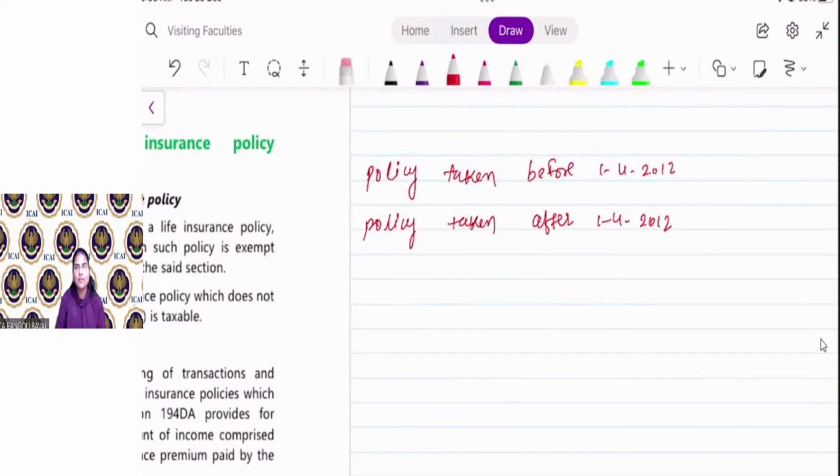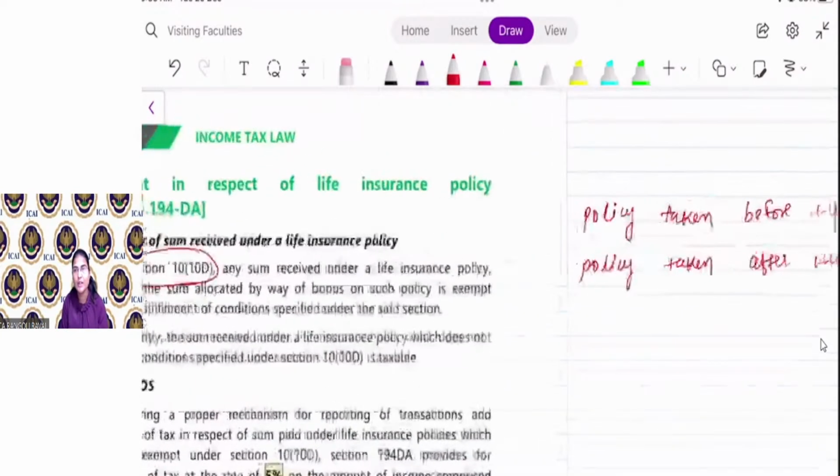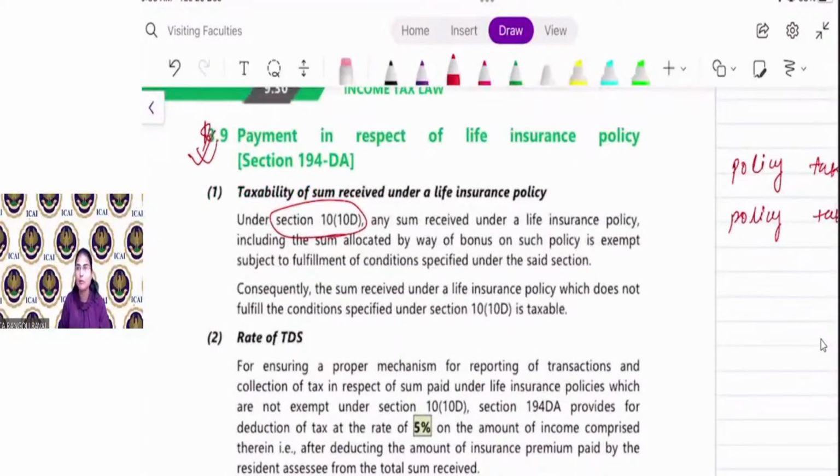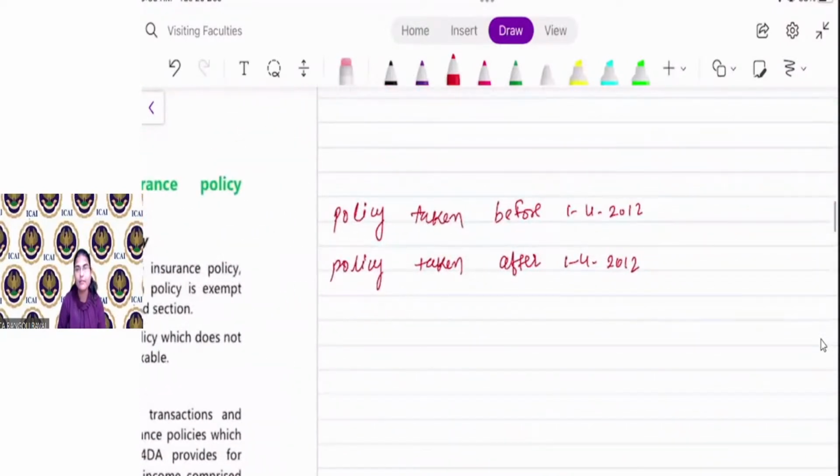So as per section 10(10D), the maturity proceeds from an LIC policy, whatever money you will receive at the time of maturity, is exempt under section 10(10D) if the policy is taken after 1/4/2012 and the premium is less than 10% of sum assured.